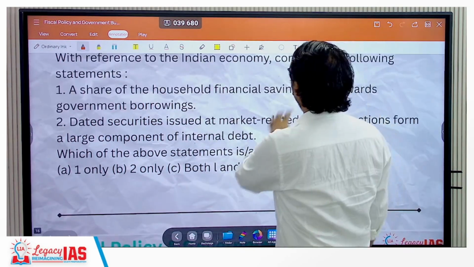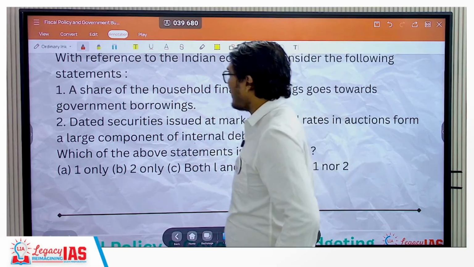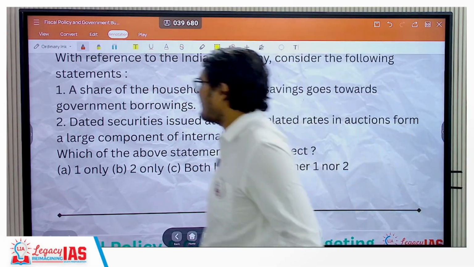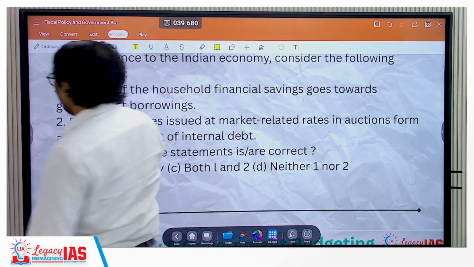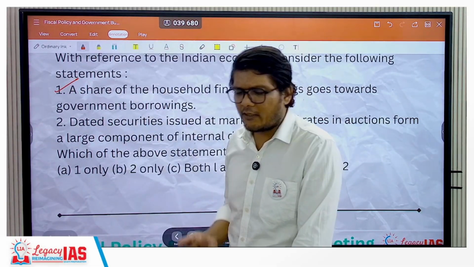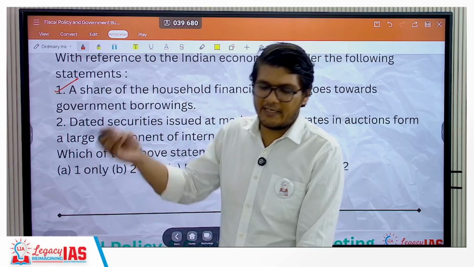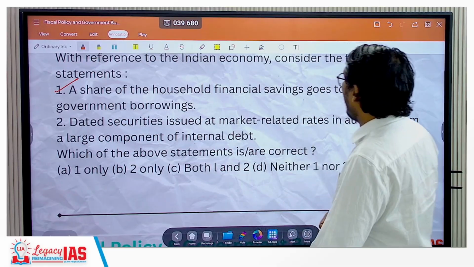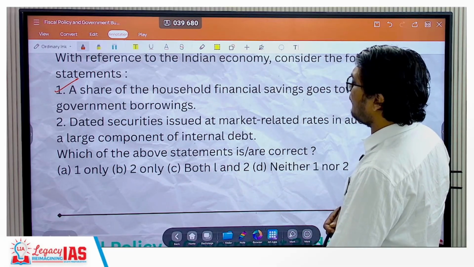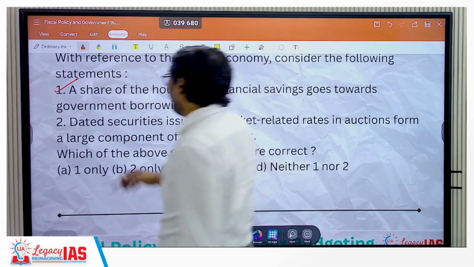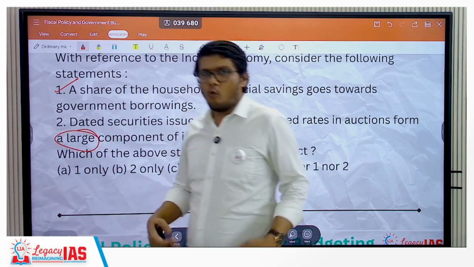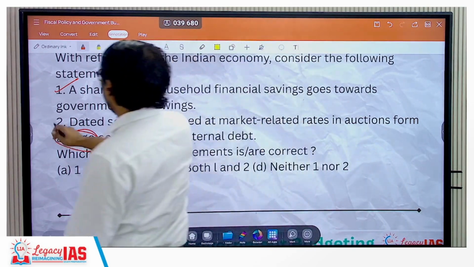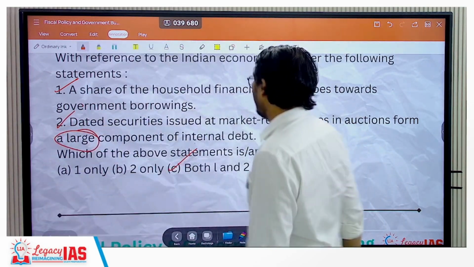With reference to the Indian economy, consider the following statements. A share of the household financial savings goes towards the government borrowings. Yes, it does. Government borrows through the treasury bill, etc. You might have it invested over there. Possible. Statement 2. Dated securities issued at market-related rates in auctions form a large component of internal debt. Yes, a large. Most, how large is not asked. Generally large. Yes, it does form a large component. So both statements here are correct.